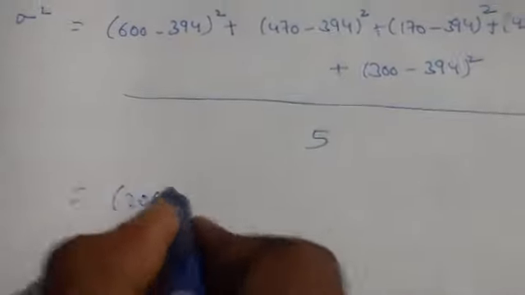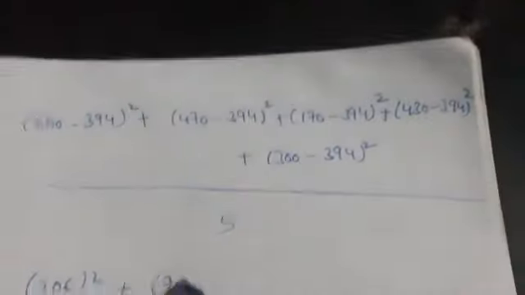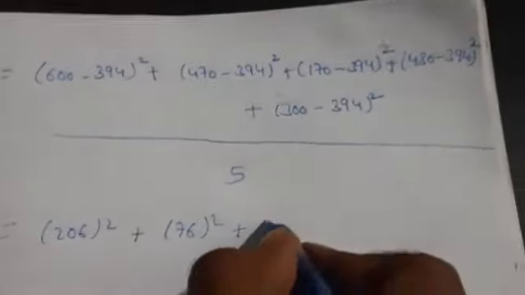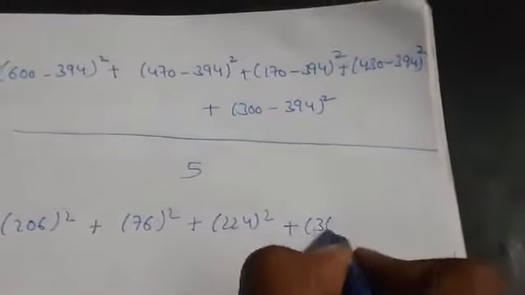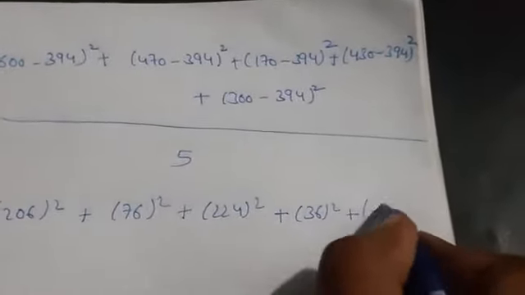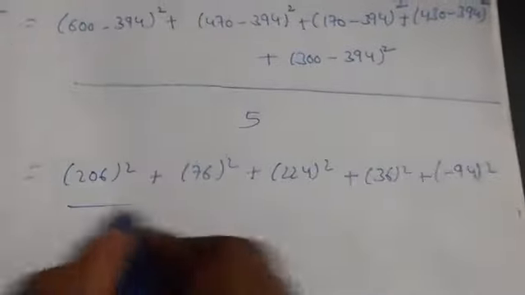That is 206 squared plus 76 squared plus 224 squared plus 36 squared plus minus 94 squared, divided by 5. Okay.